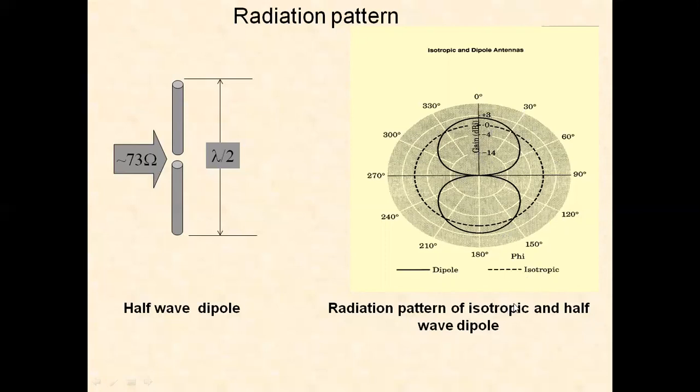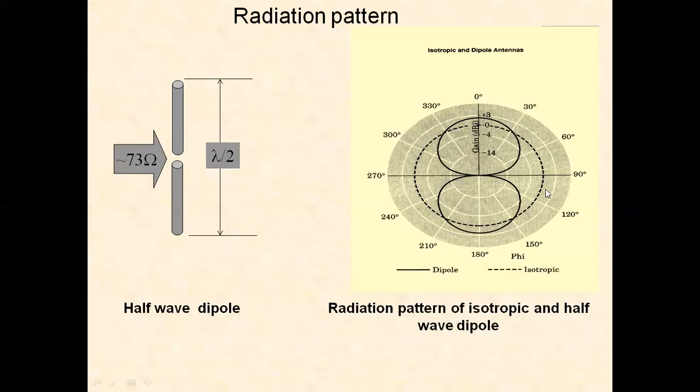So what is the difference between an isotropic radiator and a half-wave dipole? An isotropic radiator is a point antenna, a theoretical antenna. It radiates electric energy in all the directions, so it has a circular radiation pattern. Whereas a half-wave dipole, when it is placed like this, radiates energy in this direction and also in this direction. If the antenna is tilted, then the radiation pattern is also tilted.